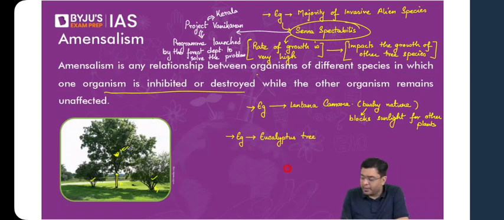Yes, Prosopis juliflora is also something you can take as an example. Eucalyptus, one of the very tall trees. I'm sure most of you would have observed the presence of eucalyptus, but I hope you are also aware eucalyptus is not originally to be found in India. It is not a tree which originally grew in India. It was introduced in the early 1800s, in a significant portion of the southern part of the country, as well as the Himalayan foothills.